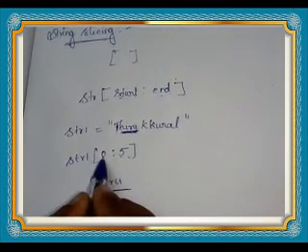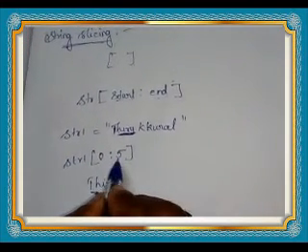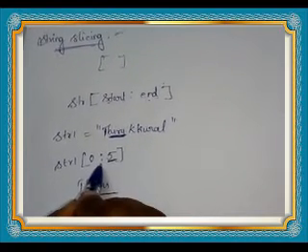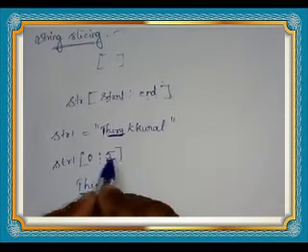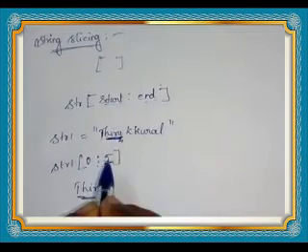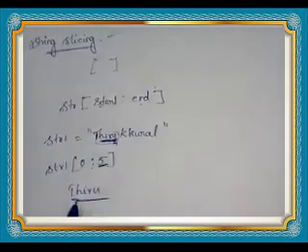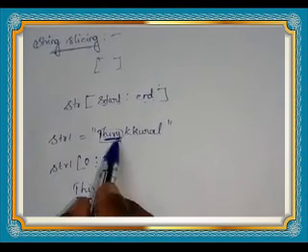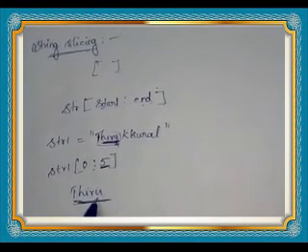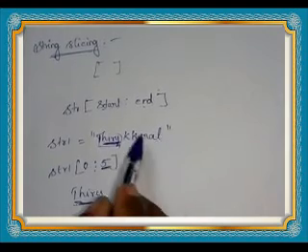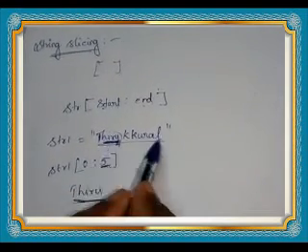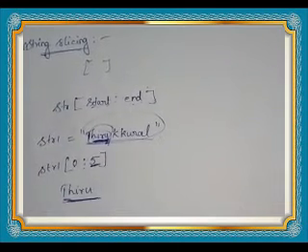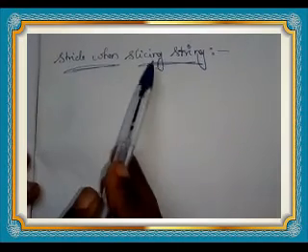Understand? Starting index is 0. End index we have given 5. Why have we given 5? End value minus 1, that is 4. This is the 4 index value. This much only will be displayed. This is slicing. What is the slicing definition we studied? The substring of the main string. This is the main string. From the main string we are taking the substring. That is slicing.